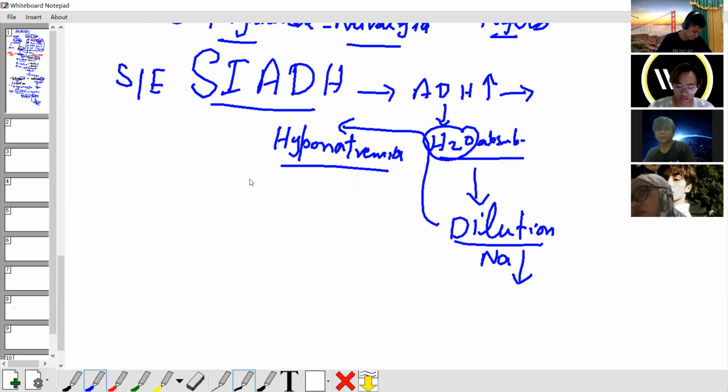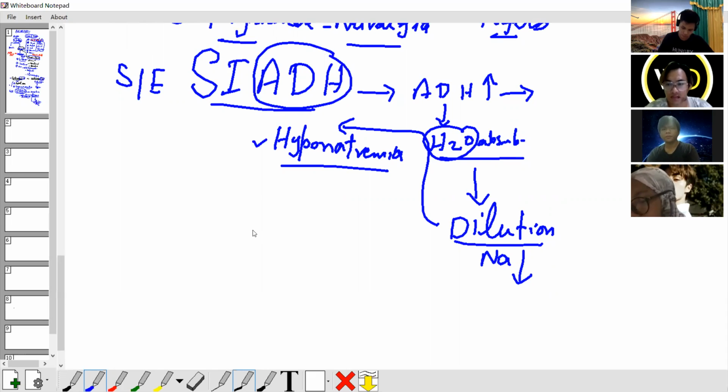Hyponatremia is the problem with carbamazepine because it releases a very high level of ADH, causing SIADH. Clear or not?